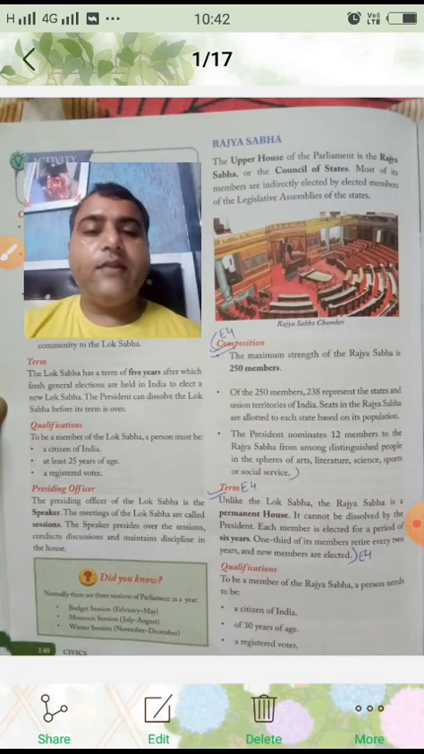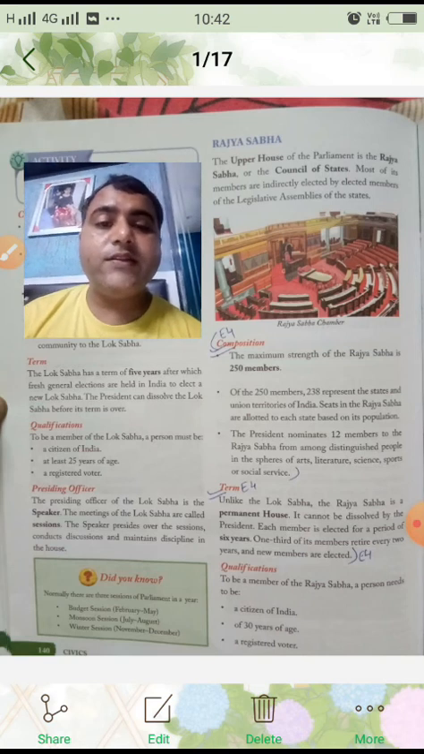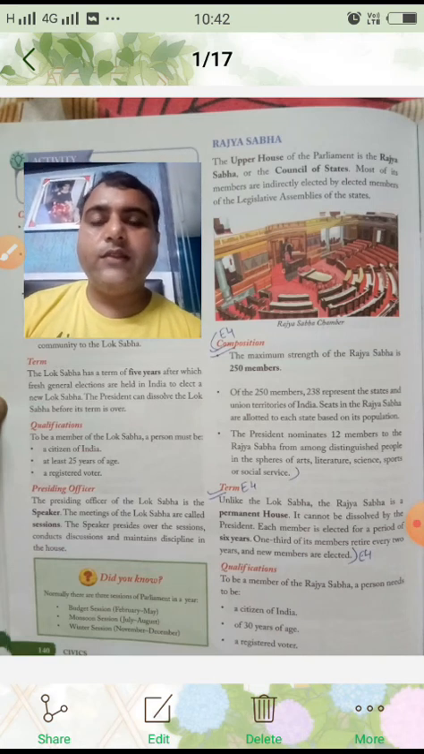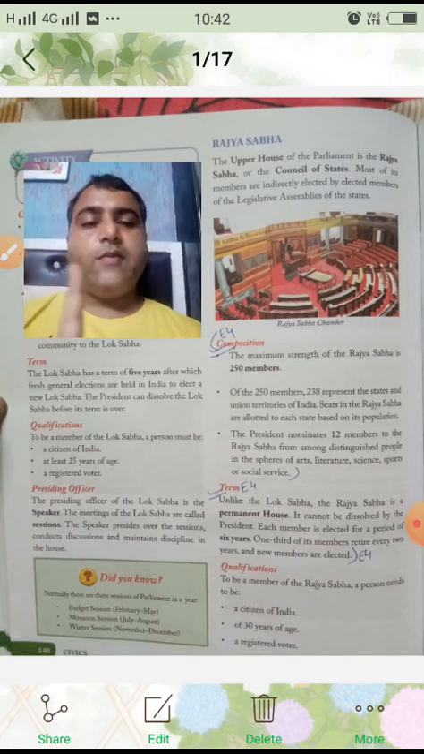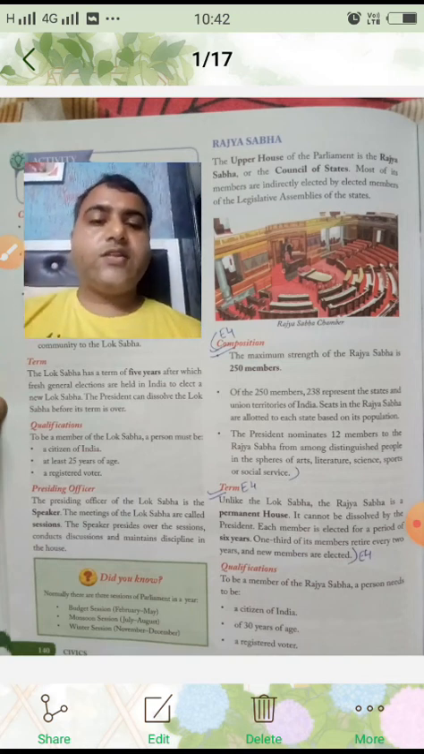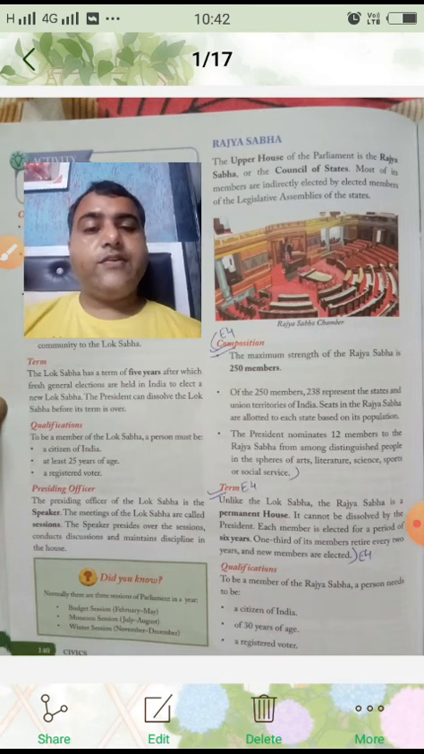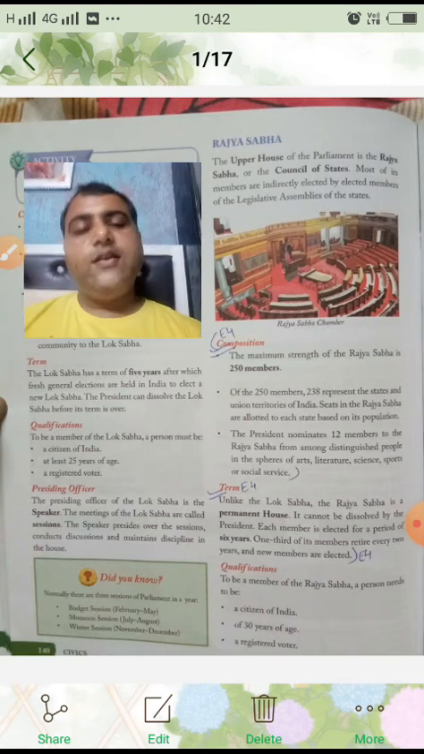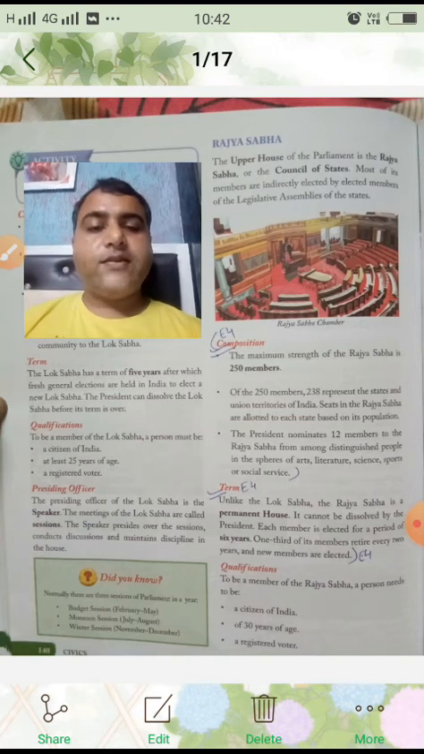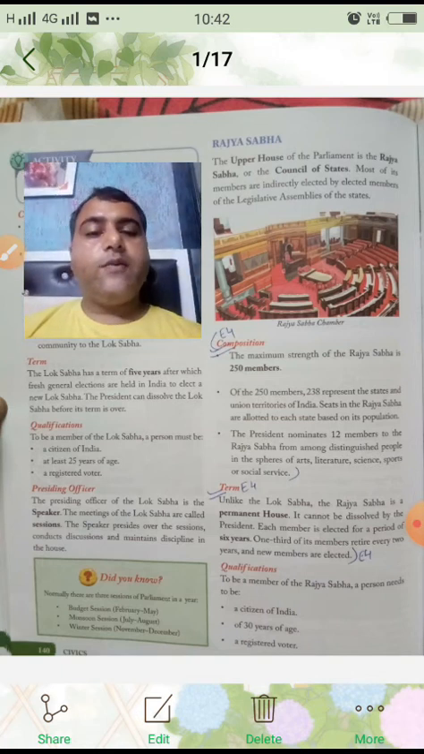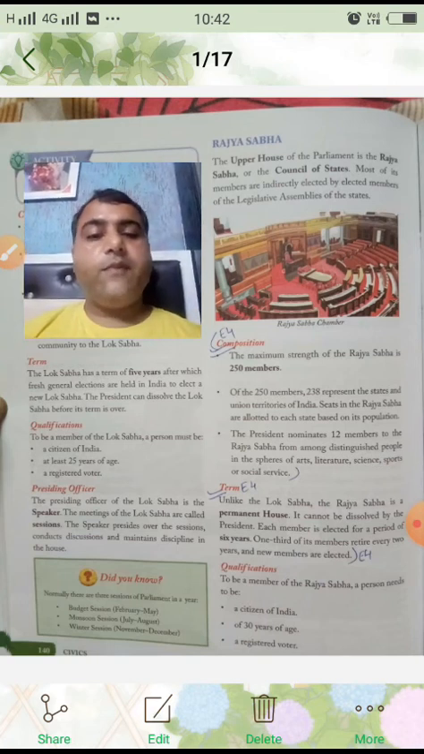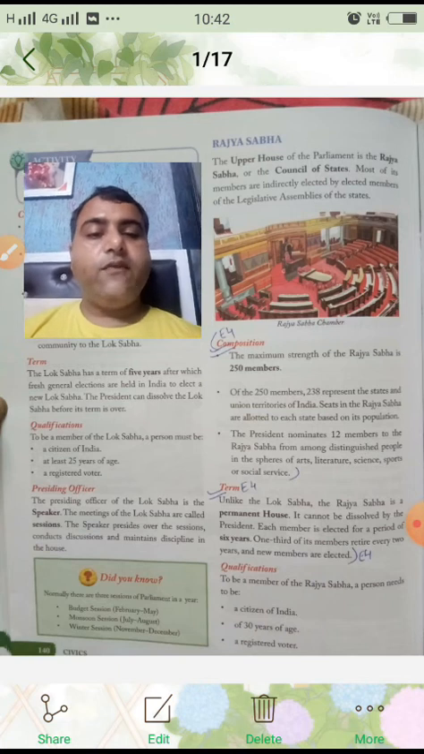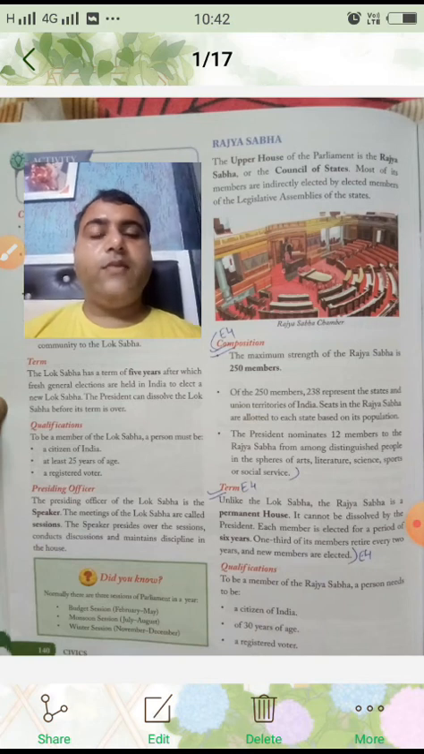Okay, what is given? The president nominates 12 members to the Rajya Sabha among distinguished people in the sphere of arts, literature, science, sports, or social service. Then, what is the term of Rajya Sabha? Unlike the Lok Sabha, the Rajya Sabha is a permanent house. It cannot be dissolved by the president. Each member is elected for a period of 6 years, and one third of its members retire every 2 years and new members are elected.